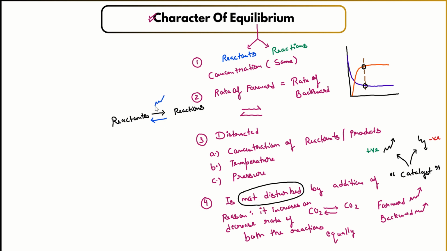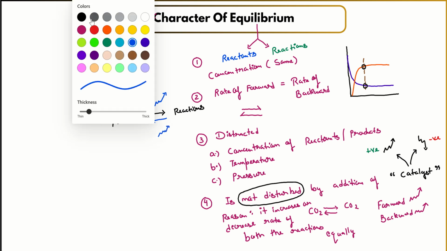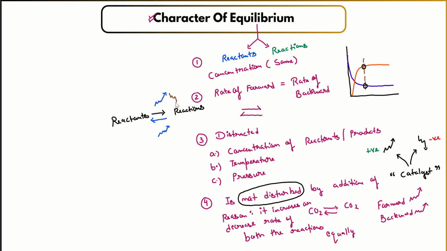If this was speeding up, this will also speed up. And if reactants to products was slowing down, then the process of products to reactants will also slow down. So it either increases or decreases the rate of both the reactions equally. It will not disturb any one side. So these are the basic characteristics of the equilibrium condition.